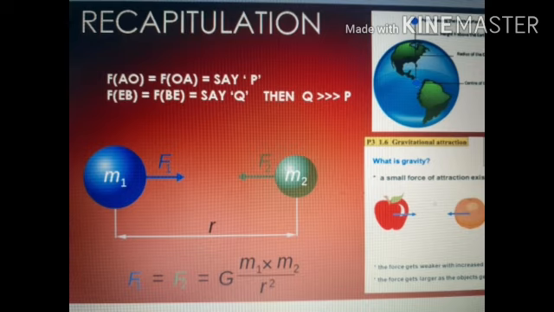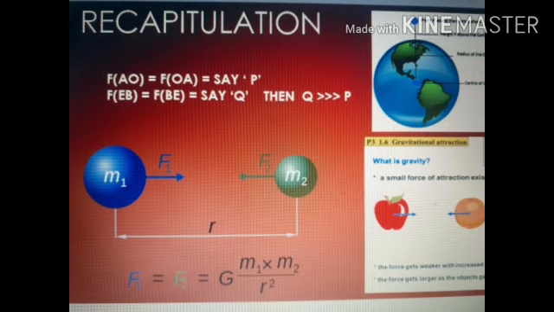So the force of gravitation is so weak that we cannot observe the effect of the force between the bodies. So there will be no movement of the apple. Neither the apple will move towards the orange, nor the orange will move towards the apple. So the force of gravity does not allow the bottles to move towards each other, or does not allow the apple and orange to move towards each other.